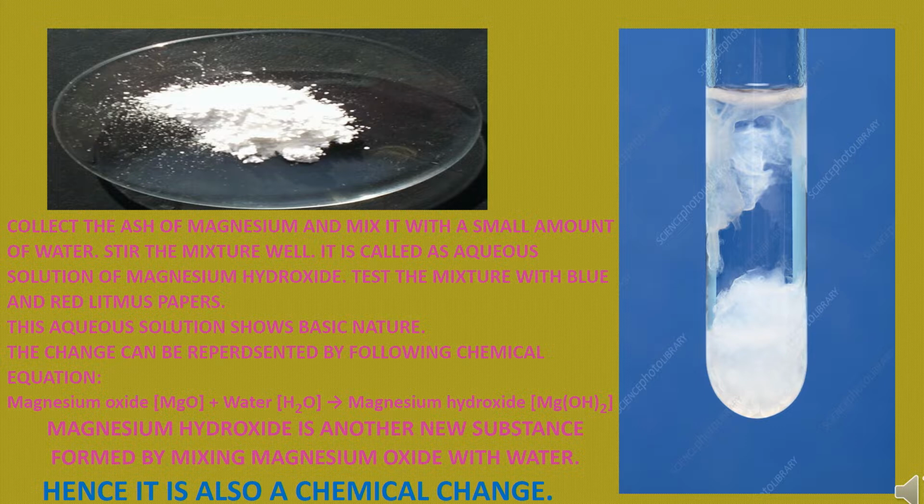So this change can be represented by the following chemical equation. Magnesium oxide, when added with water, gives magnesium hydroxide. The symbolic representation of magnesium oxide is MgO, of water is H2O, and of magnesium hydroxide is Mg(OH)2. Now magnesium hydroxide is another new substance formed by mixing magnesium oxide with water. So it is also a chemical change.